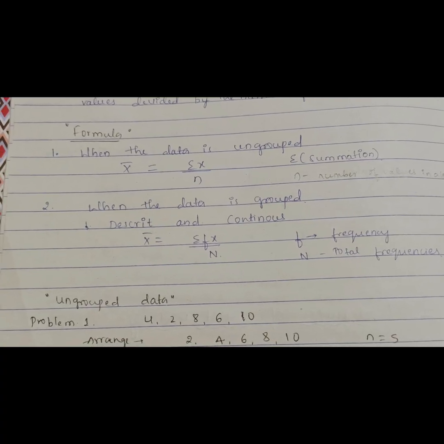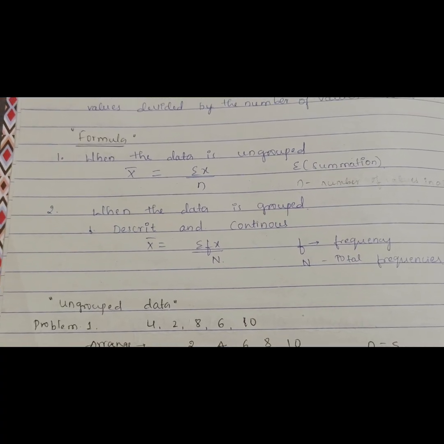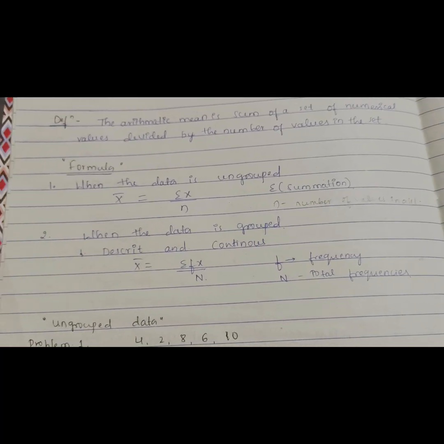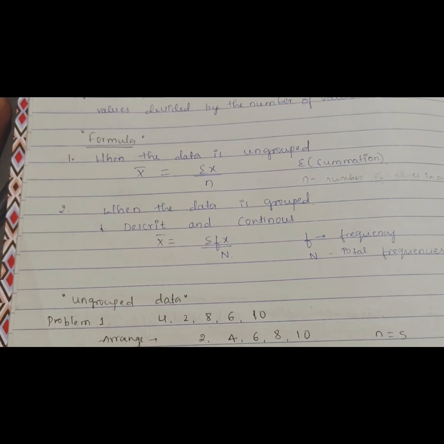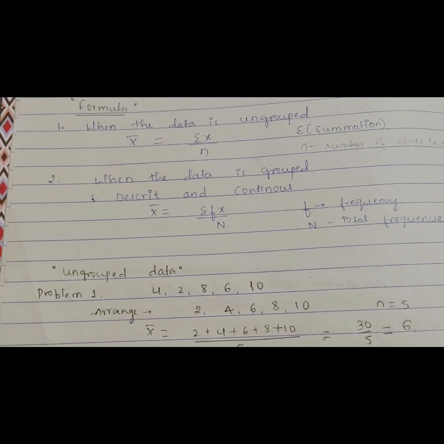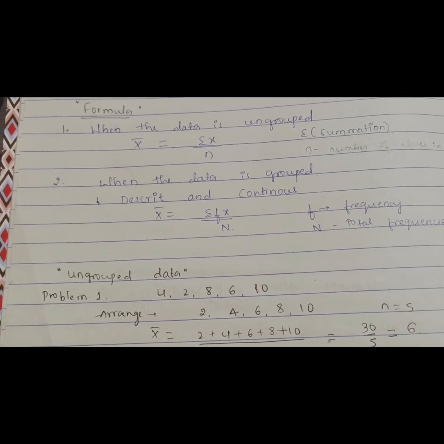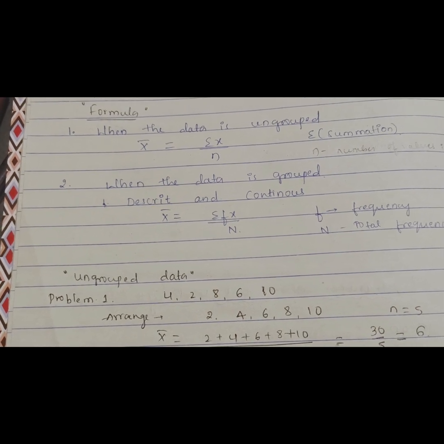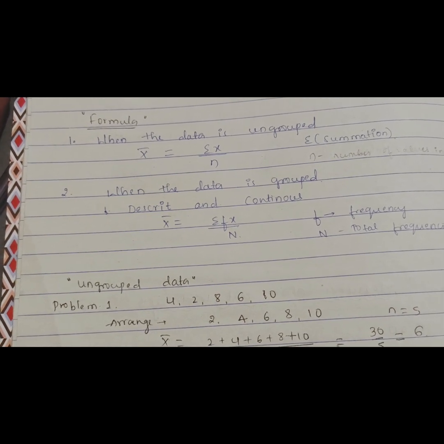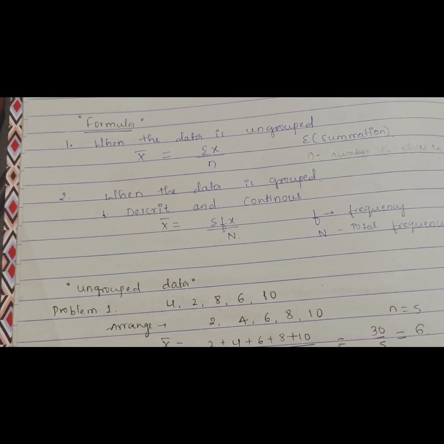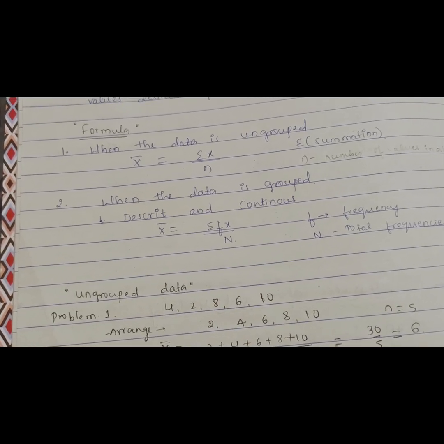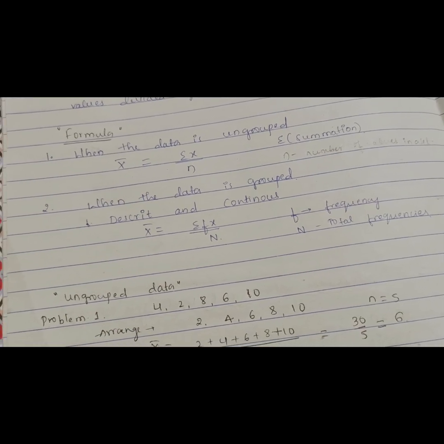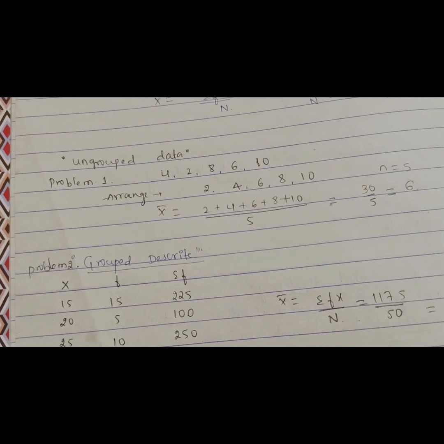For ungrouped data, the formula will be x bar. Here x bar is nothing but our mean. Mean is equal to summation of x divided by n, where n is the number of values in a data set. The second formula is for when the data is grouped, and for discrete and continuous we took only one formula. For median and mode, the formula will change for grouped, discrete and continuous data. So here mean is equal to summation of fx divided by capital N, where capital N stands for total frequencies and f stands for frequency. We'll discuss one by one by following an example.